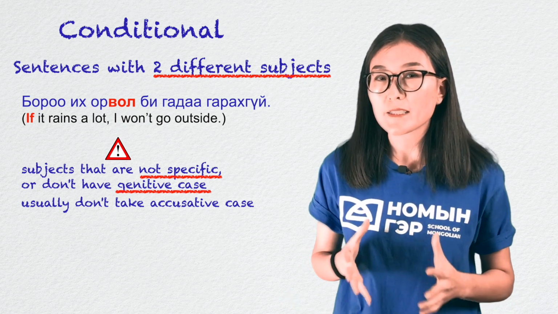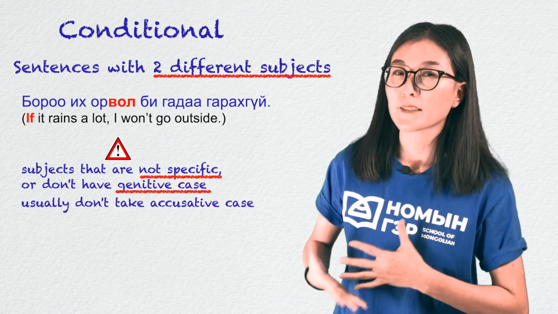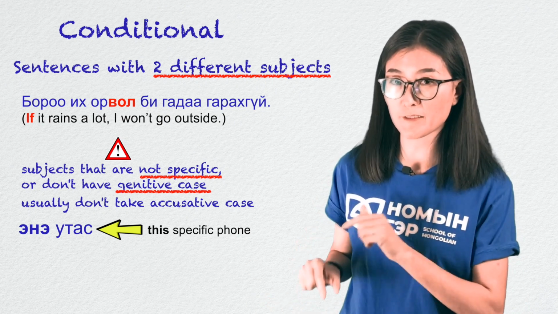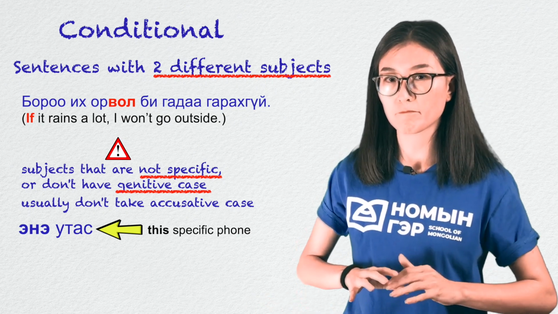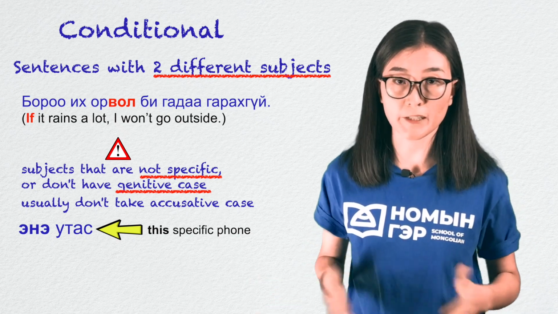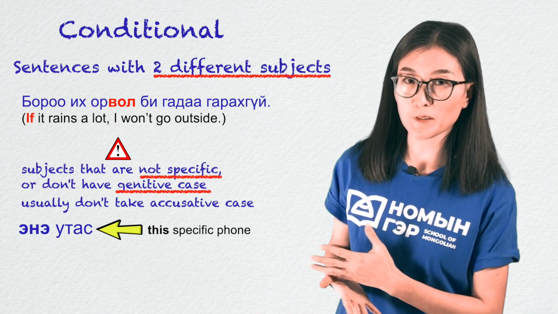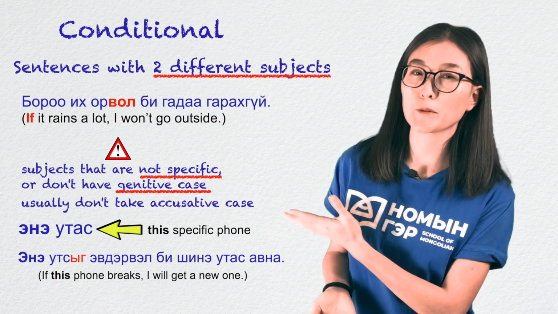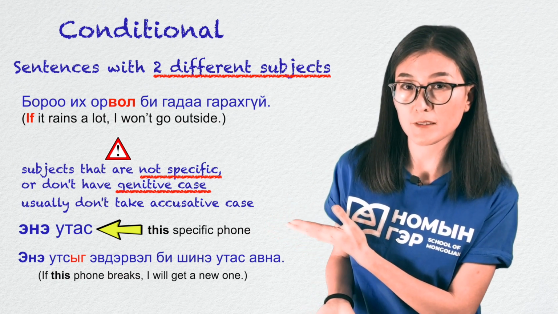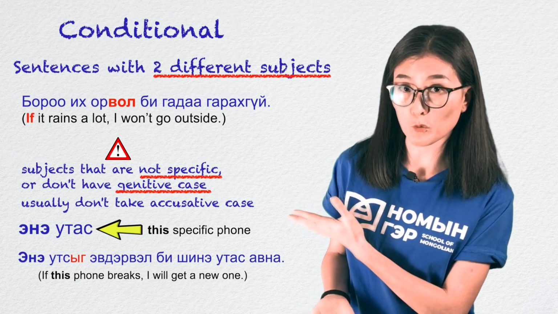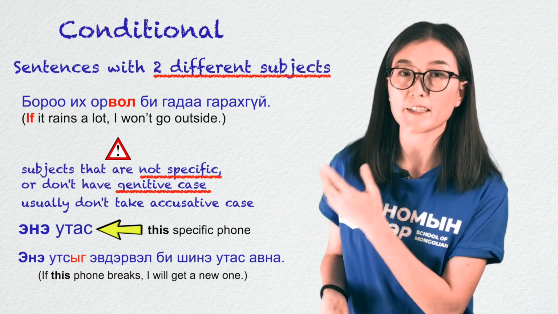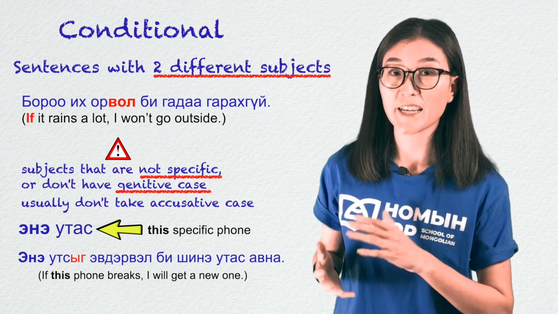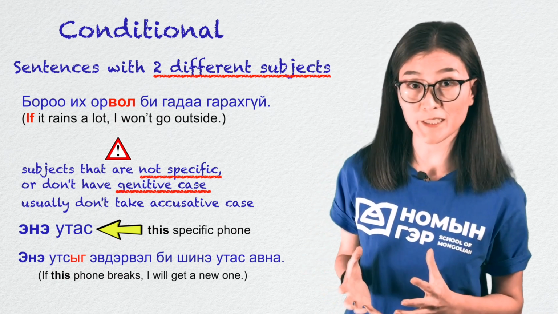What I mean by specifying word is something like in otas. This is specific phone versus otas, just a phone, any phone. Like in this example, in утсыг эвдэрвэл би шинэ утас авна. If this phone breaks, I will get a new one. The word in specifies which phone is it, this phone, and thus it takes the accusative case.